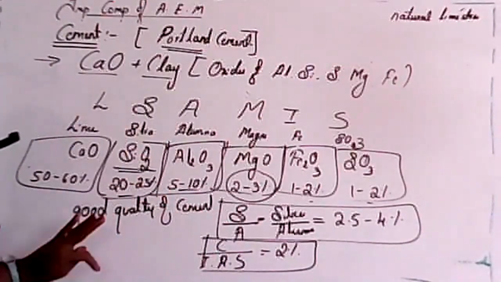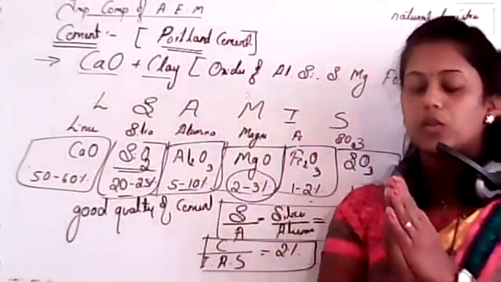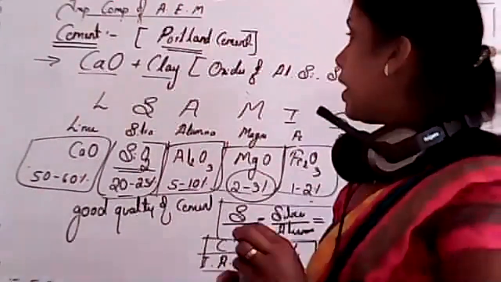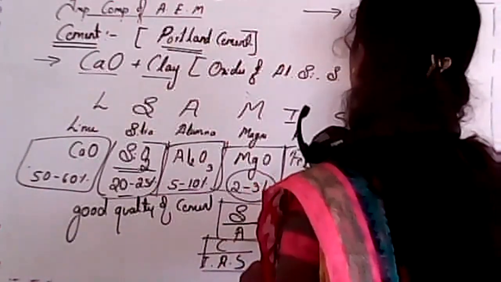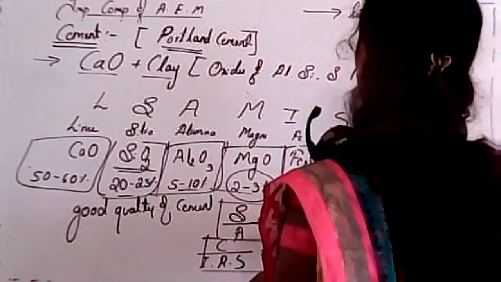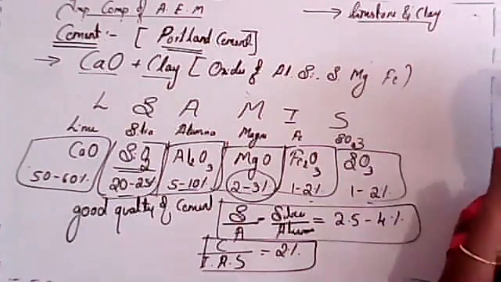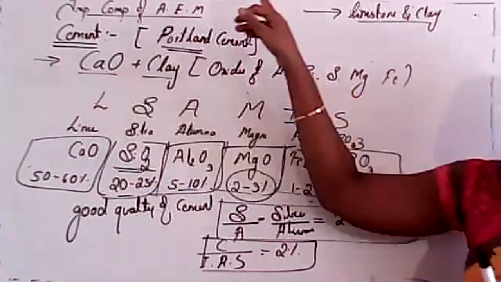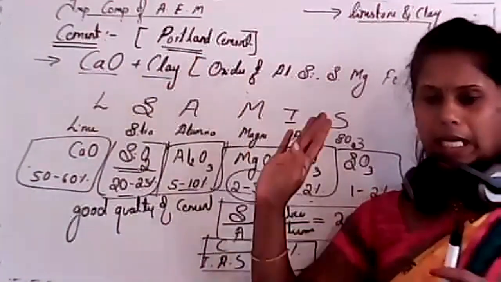So this is about cement. And what are the raw materials of cement? If the question was asked, what are the raw materials of cement, remember, the raw materials for cement are limestone and clay, where we extract calcium oxide from limestone itself.